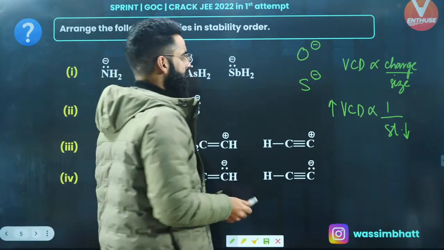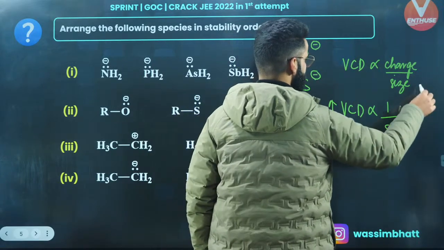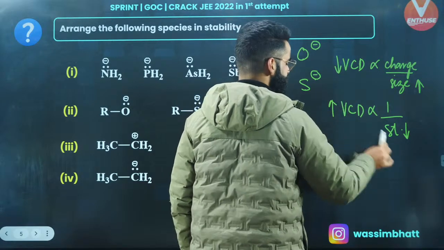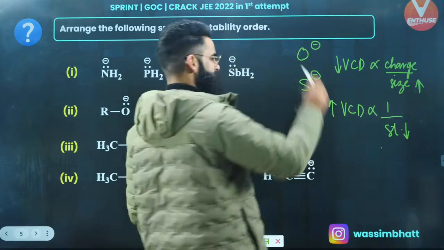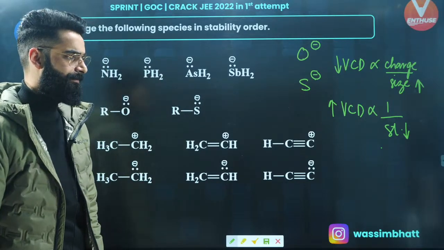Now have a look, people. Oxygen and sulfur: where is the size more? Sulfur has got more size. More size means less volume charge density. Less volume charge density means more stability. So negative charge will be more stable on sulfur as compared to that of oxygen over here, right?